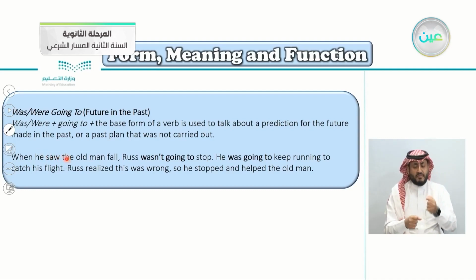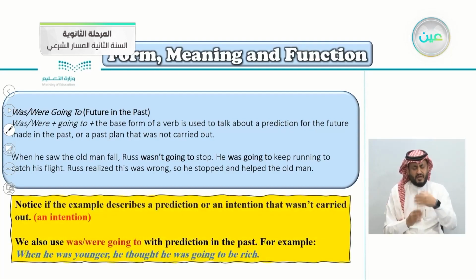When he saw the old man fall, Russ wasn't going to stop. He was going to keep running to catch his flight. Russ realized this was wrong, so he stopped and helped the old man. Notice if the example describes a prediction or an intention that wasn't carried out.